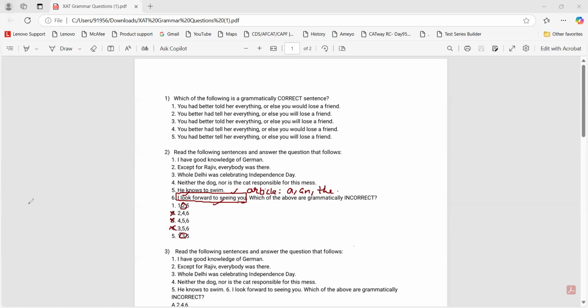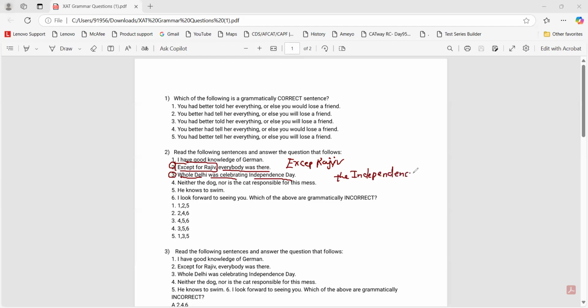If you can decipher this, we would do this. Except for Rajiv, everybody was there. Now, one of the problems here would be we use except Rajiv, right? We're not sure here. I am thinking in terms of a person who doesn't know anything about the rule. Whole Delhi was celebrating Independence Day. Can we use the Independence Day?